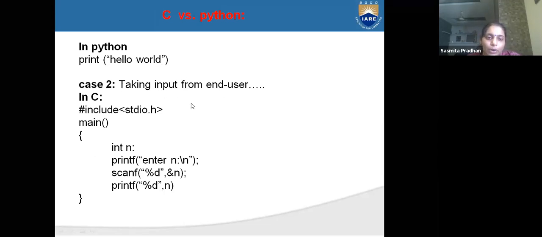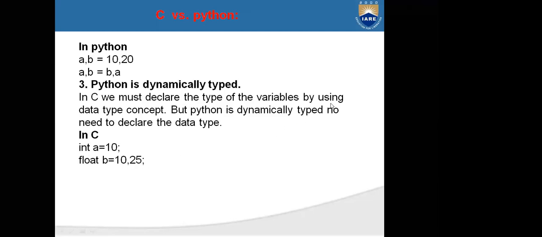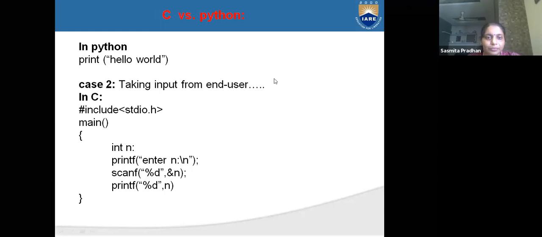And in your C, #include <stdio.h>, main, and int n. What is the type of n? It means integer type. Print, enter n.